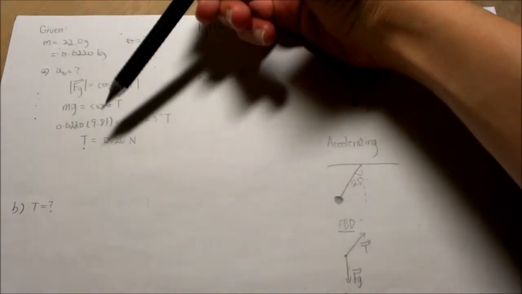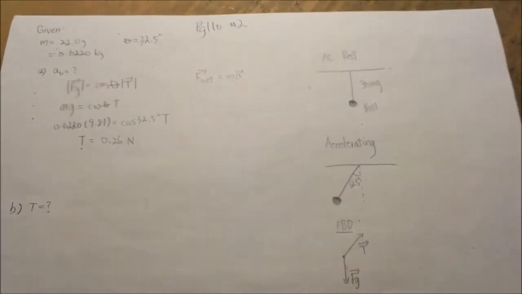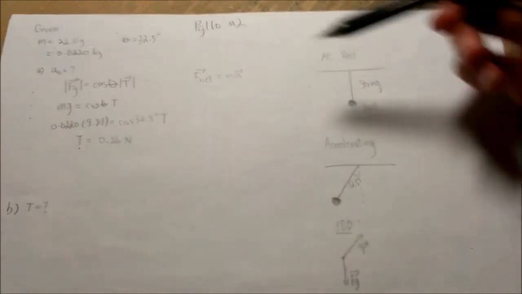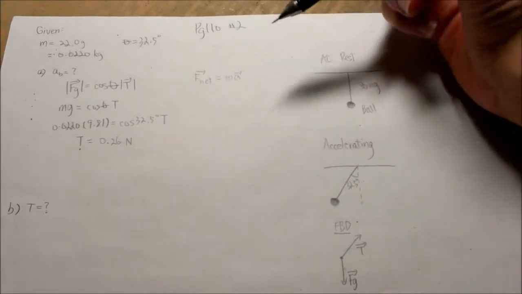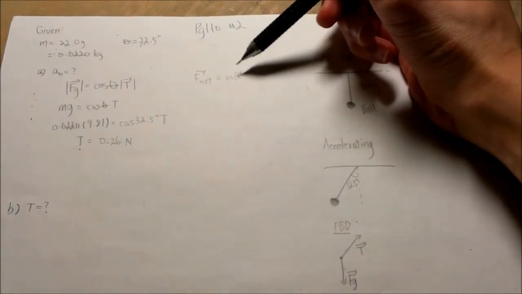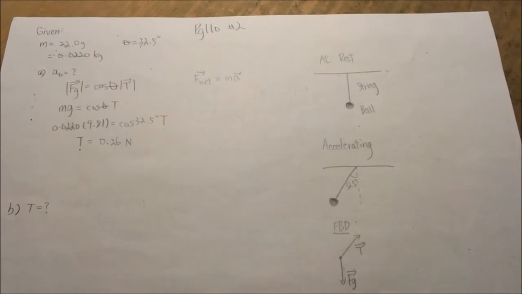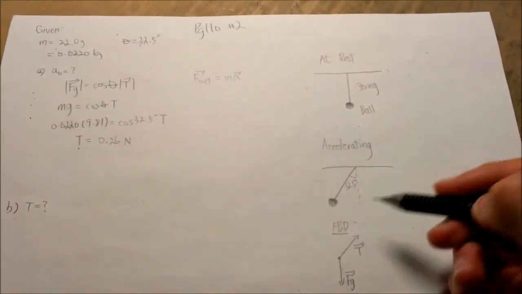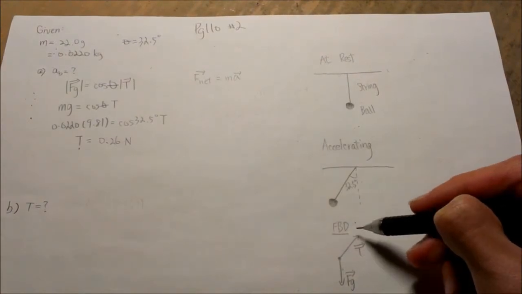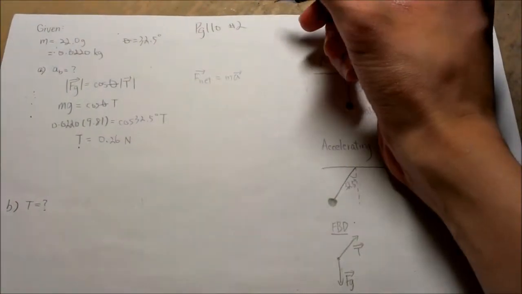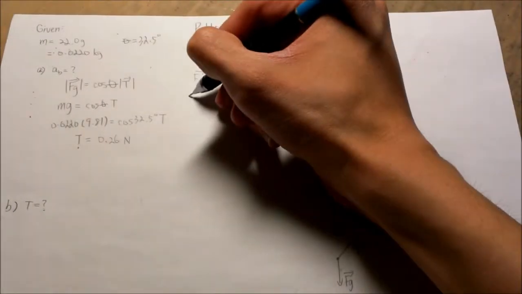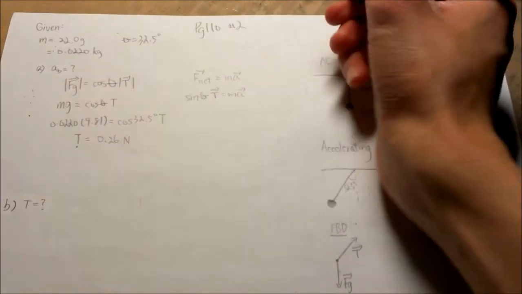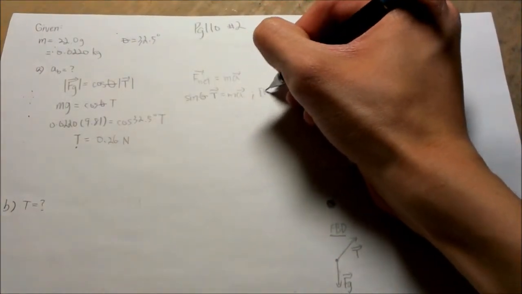After we have the tension right here, 0.26 Newton, we can find the acceleration of this boat by setting up this equation, in which F net of the ball is equal to the acceleration times the mass of the ball. And by looking at this free body diagram right here, F net in this case will equal the horizontal component of the tension. So we can set up the second line like this. And here we'll make going forward being positive.